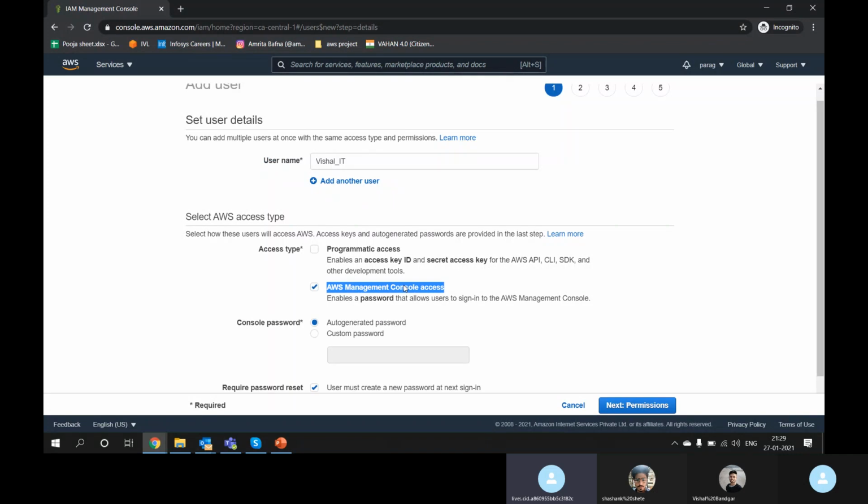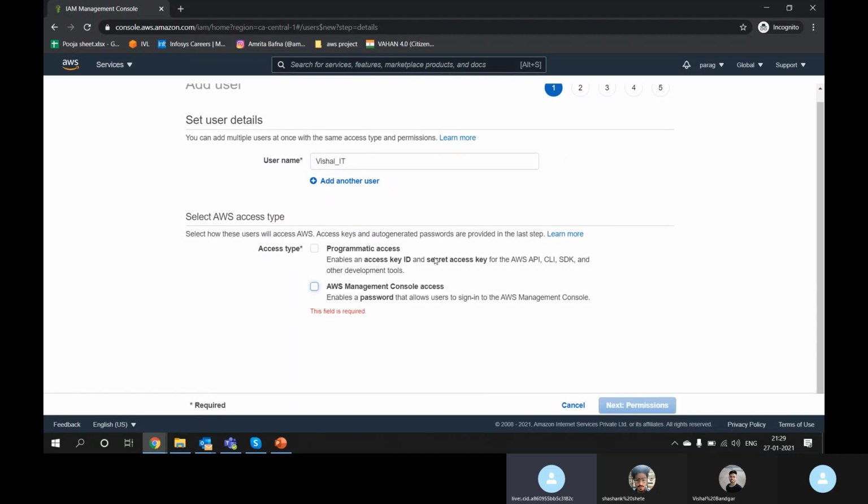We talk about two types of access. We talked about console access last week. We talked about CLI or backend access. So we can enable an access key and secret key for AWS APIs, CLIs, SDKs, and other development tools. If I click here, then that type of access is provided to this user. Let's call it HR right now, so I don't want to give programmatic access. What is console access? Enable a password that allows the user to sign into the AWS console. So just give the user the AWS console.